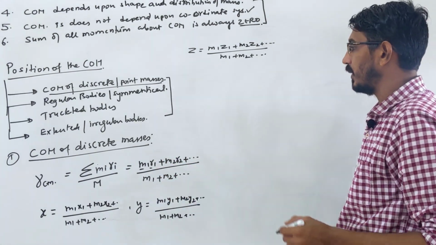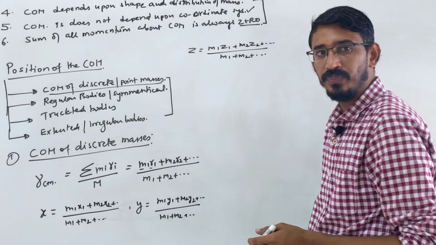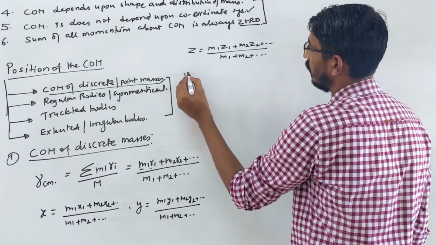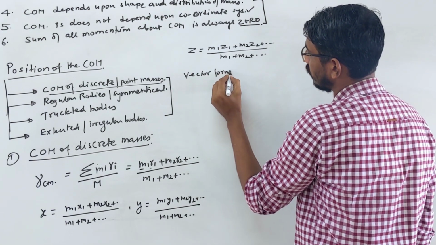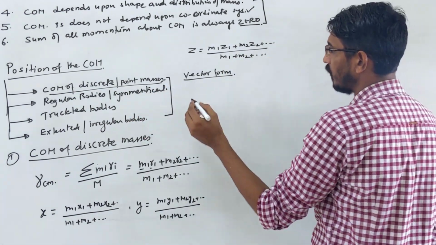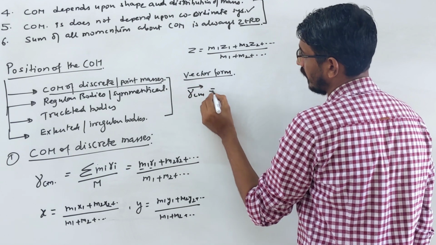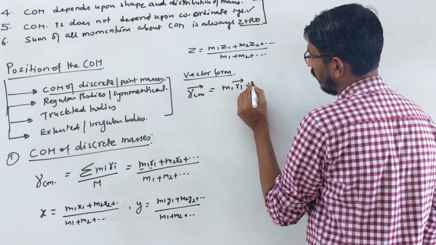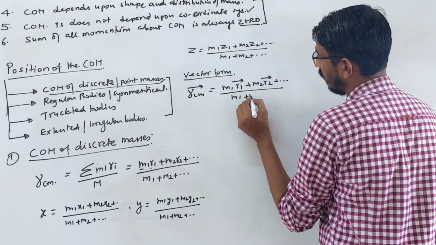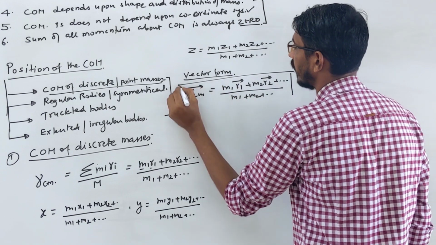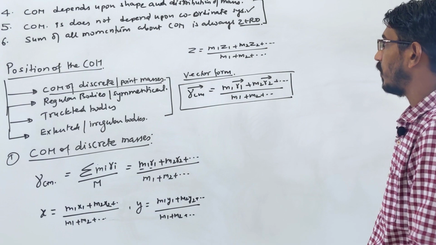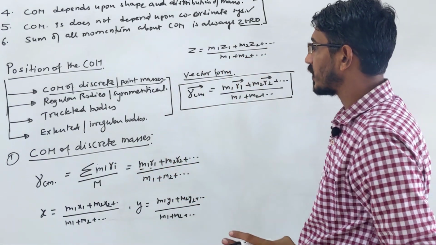Many times this question will be asked in vector form, where the position coordinates are given as vectors. Then how do you write this formula? The same formula is written in vector form: R_CM vector is equal to m1 r1 vector plus m2 r2 vector, and it goes on the same way, divided by the total mass m1 plus m2. So your vector form has nothing new.